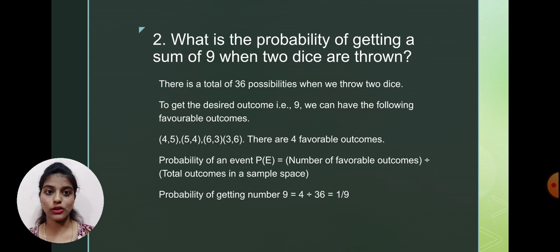And P plus Q equals 1. As I said, if we want to find the Q value, we can just subtract 1 minus P. As we know the value of P, that is sum of 9 will be 1 by 9, 1 minus 1 by 9 will be 8 by 9. And therefore, the probability of not getting a sum of 9 when 2 dice are thrown will be 8 by 9. So this is completely about probability.